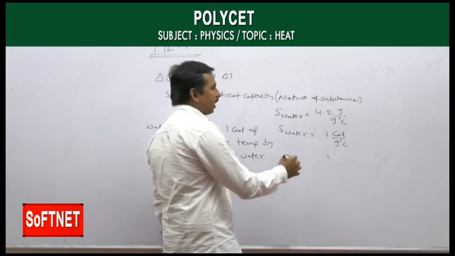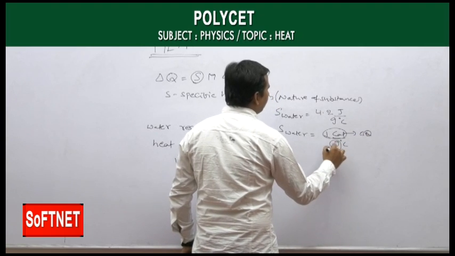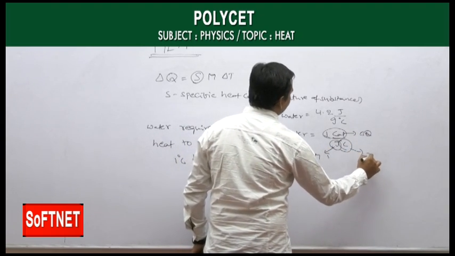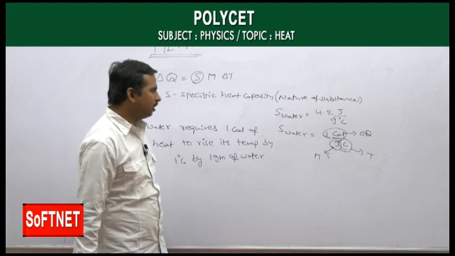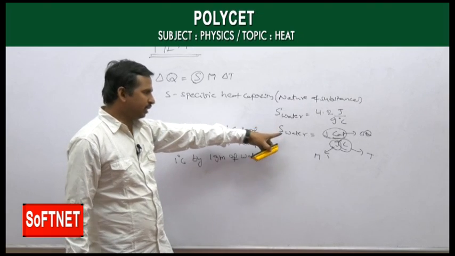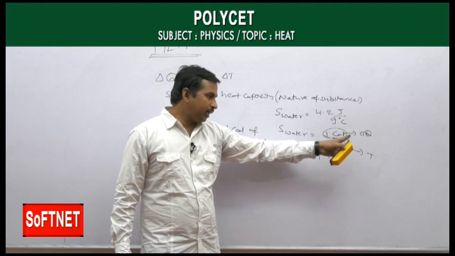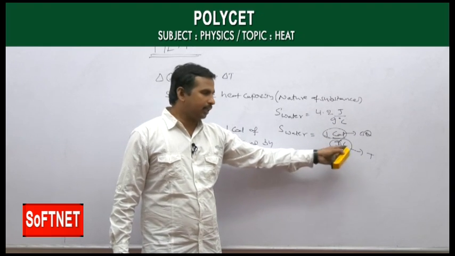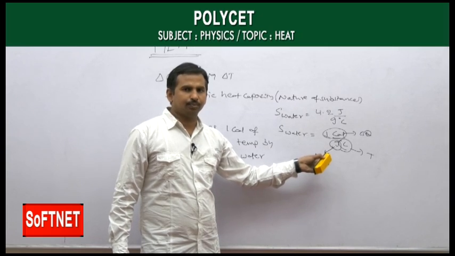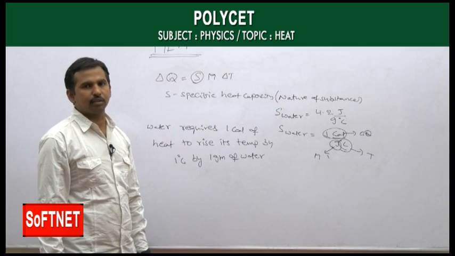Because 1 calorie is about heat, grams is about mass, and delta C is about the temperature change there. So as s is equal to Q by m delta T, the specific heat of water is nothing but the amount of heat energy required, 1 calorie, to raise its temperature by 1 degree Celsius, where the mass you are taking is 1 gram. That is the meaning of specific heat capacity.